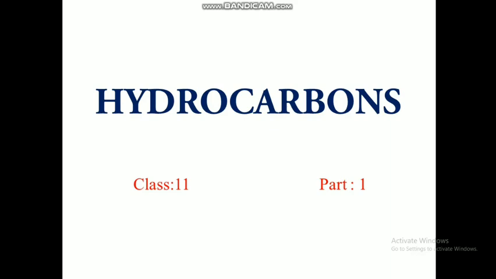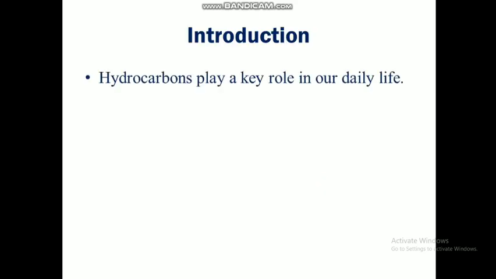So, what are hydrocarbons? Hydrocarbons are hydrogen and carbon containing compounds. The name itself tells us what elements are present, hydrogen and carbon, and they are a set of compounds with different types of properties, and that makes hydrocarbons differ from others. So where can we see hydrocarbons in our daily life? That's the first question. Hydrocarbons play a key role in our daily life.